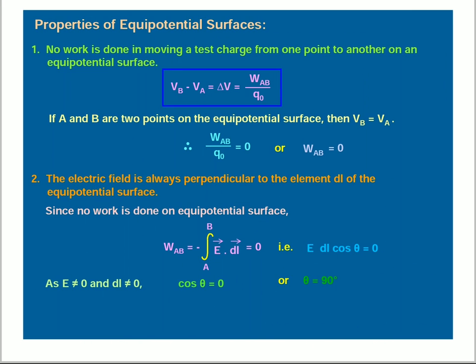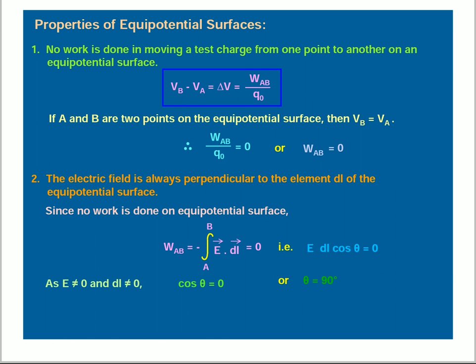Properties of equipotential surface. First one, no work is done in moving a test charge from one point to another on an equipotential surface. Vb minus Va is equal to delta V, that is equal to work done A to B divided by q naught.